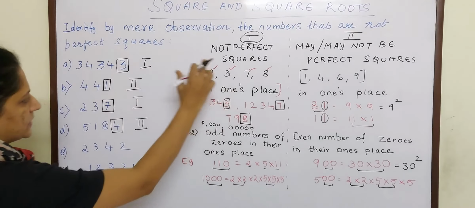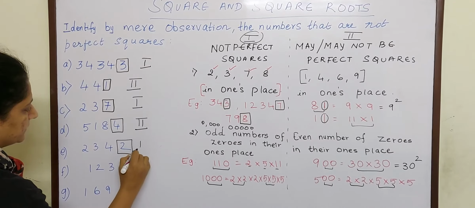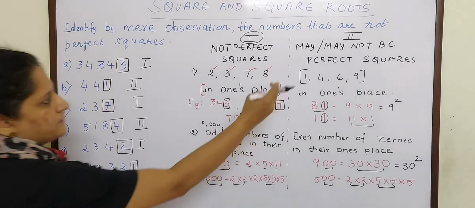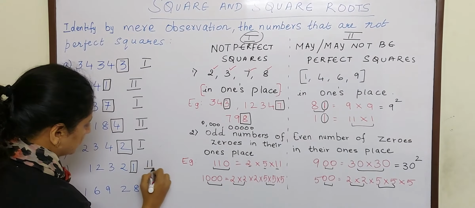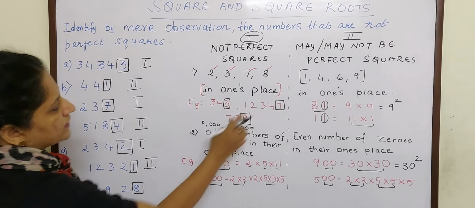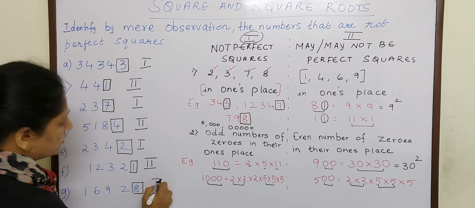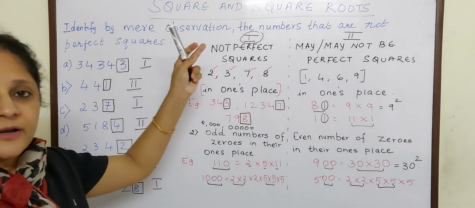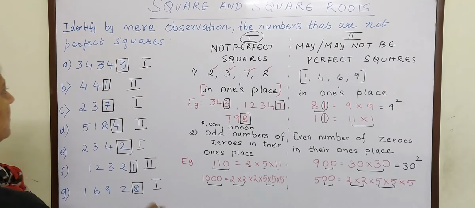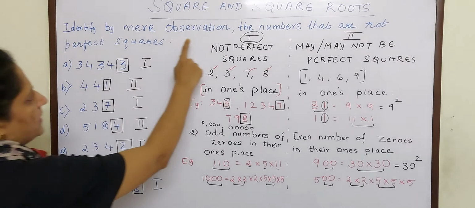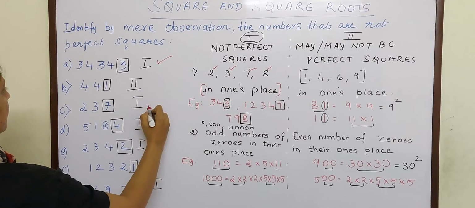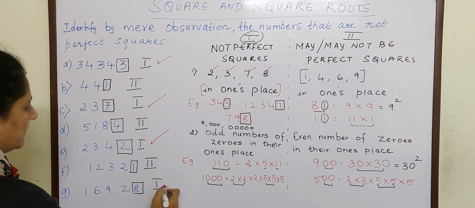2342: 2 in the ones place, so not a perfect square. And 12,321 may or may not be a perfect square. 16,928: 8 in the ones place, so not a perfect square. So now we have distinguished numbers which are not perfect squares and which may or may not be perfect squares. So your answer, identifying by mere observation the numbers that are not perfect squares, are A, C, E and G.